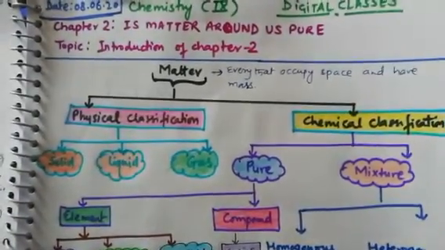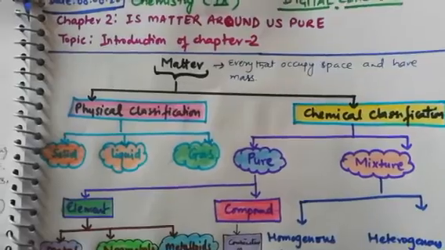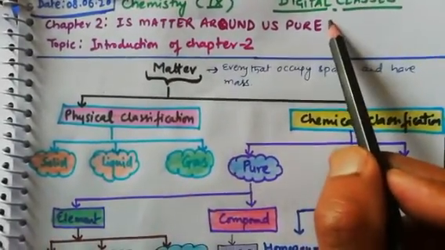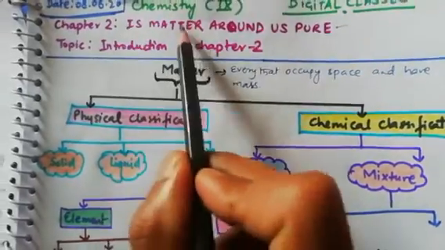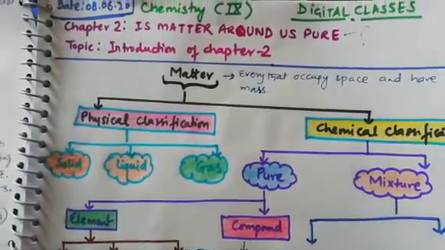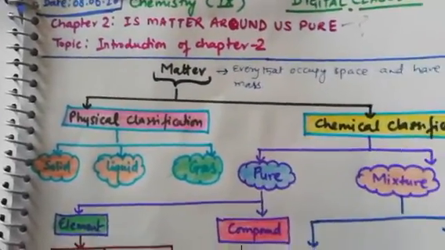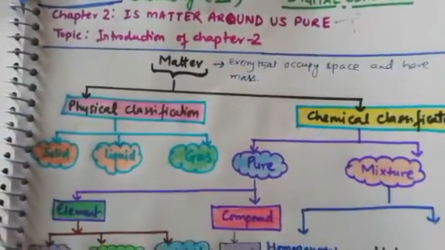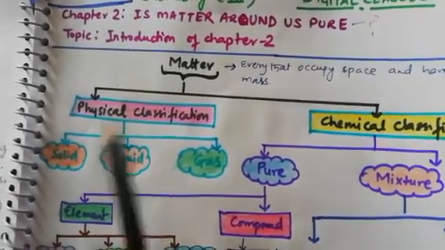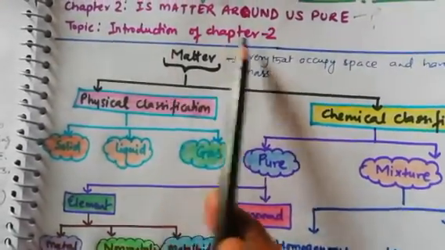This is the same chapter, part 2 of that chapter, named Is Matter Around Us Pure? As the title of this chapter says, it is in itself a question mark. This chapter is asking a big question from us: whatever matter we studied in chapter 1, is that matter pure? So let's find out the answer. This is the introduction of chapter 2 today.